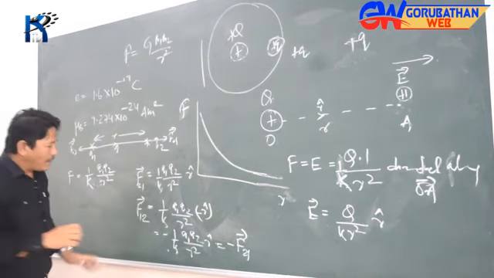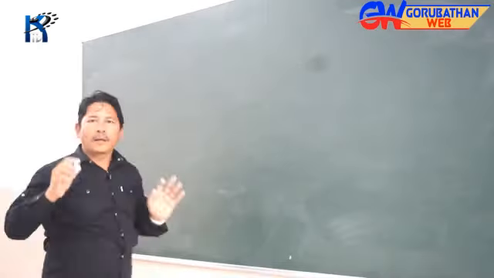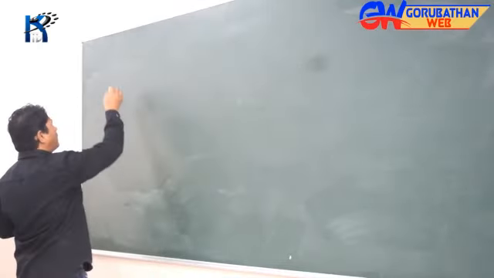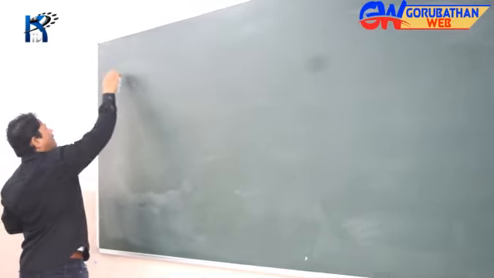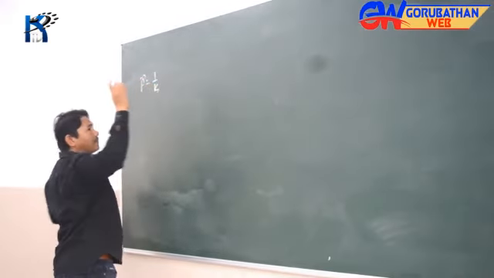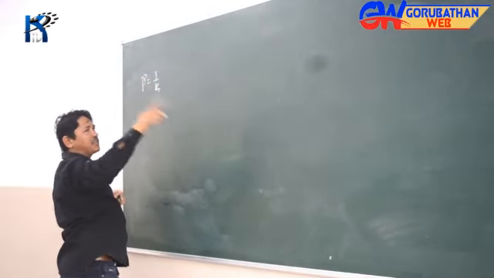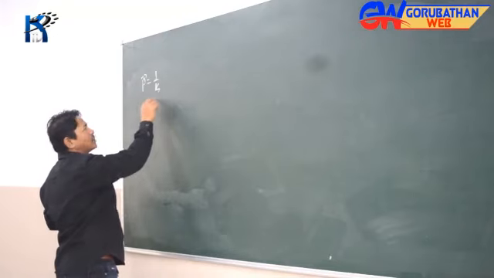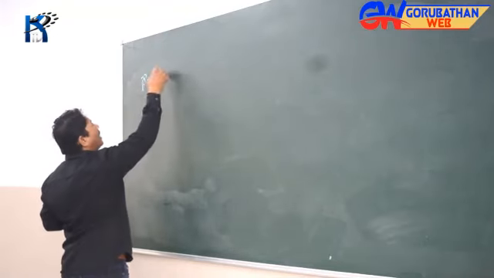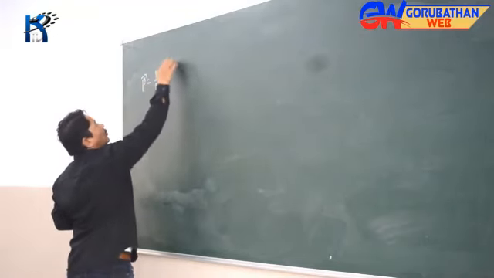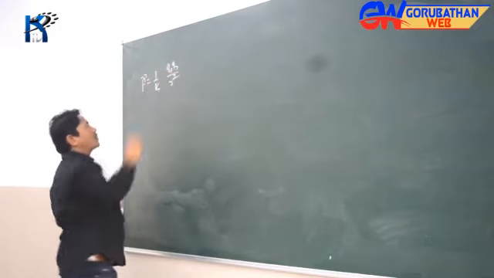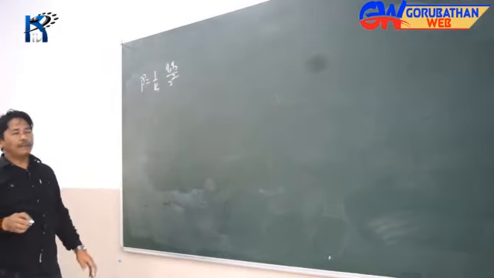All right, let's talk about this K thing very quickly. That constant 1 by K, we'll see what that is. F is equal to 1 by K. Give me a break, I'll come back to that intensity very quickly. Let me tell you about this constant because it's so important over here. So 1 by K, Q1, Q2 divided by R square. Let's see this 1 by K.